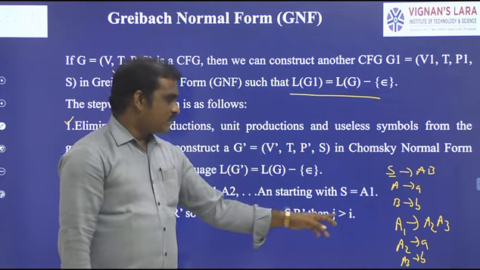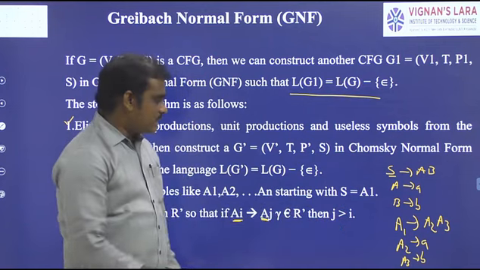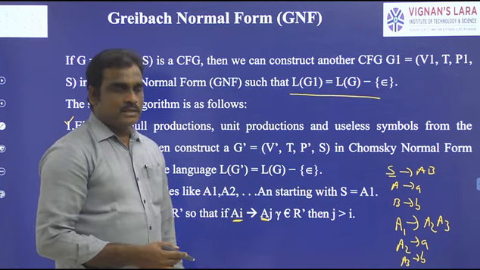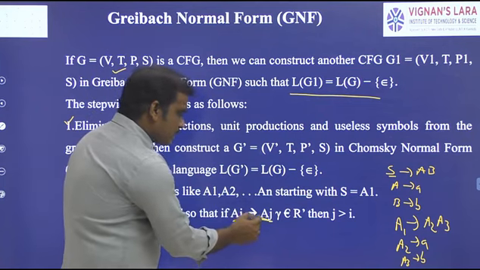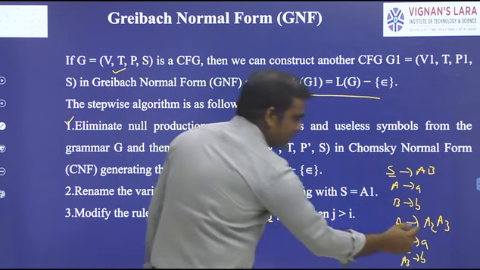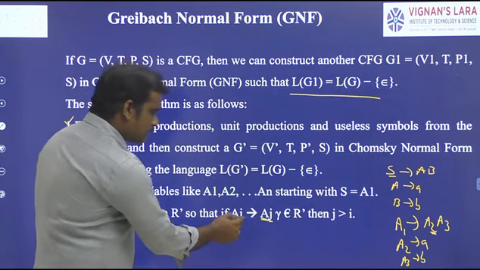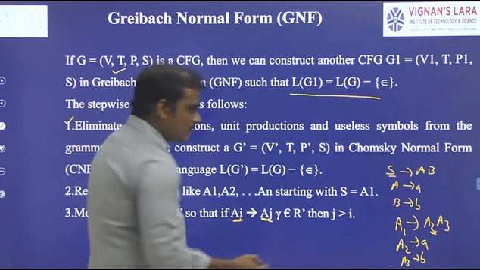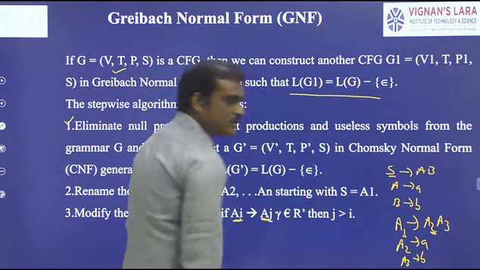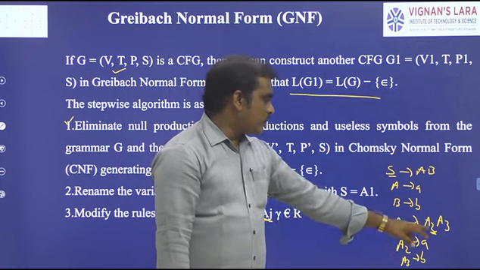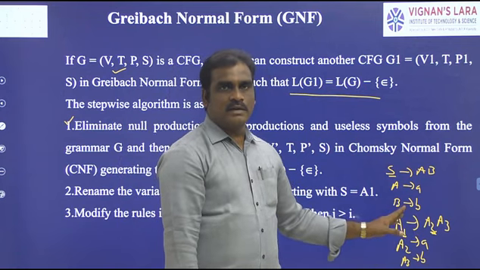J means the production's right hand side symbol, so here J means 2. I means the production's left hand side value, so here 1. So you have to check whether 2 is greater than 1, is it correct or not.